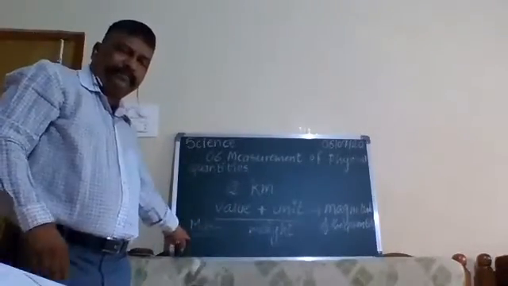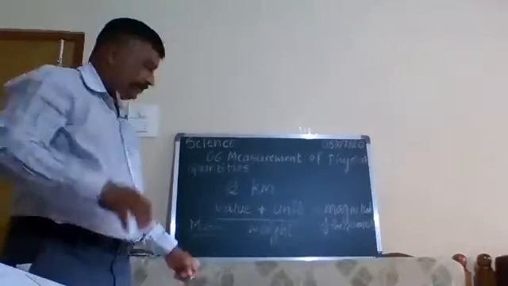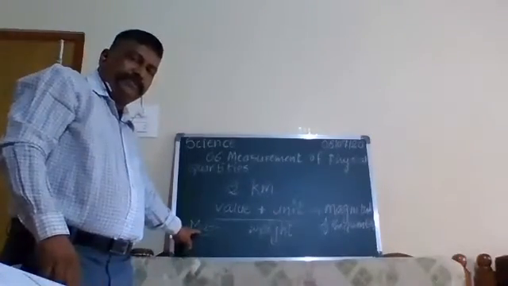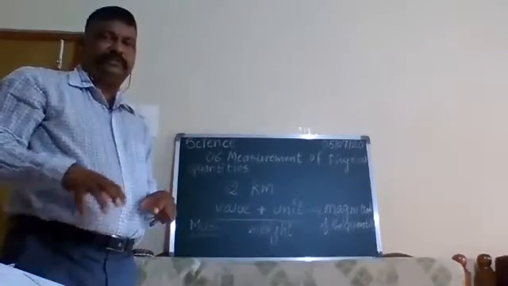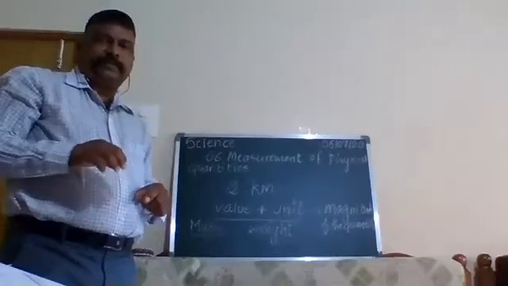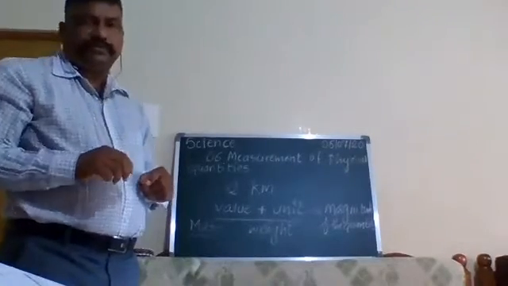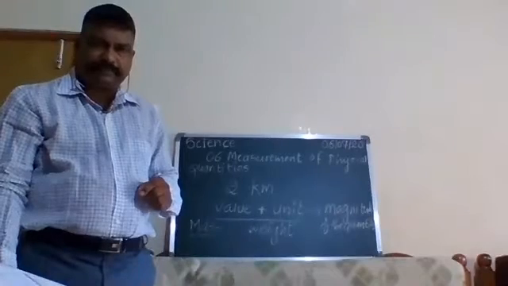Mass is the matter present in the specific substance, and weight is the gravitational force that is working on that object. Understood? I have given one question to you to write the difference between mass and weight. Am I right?